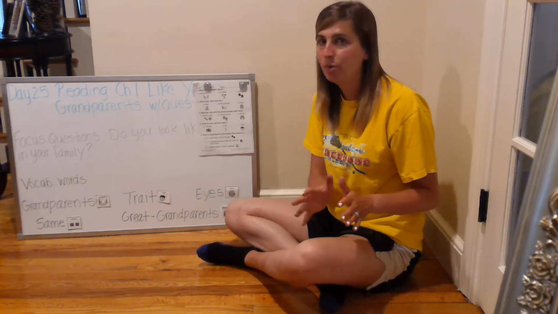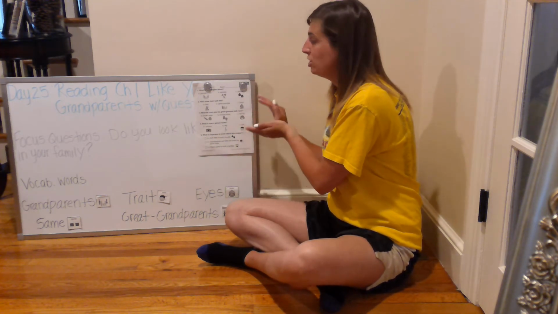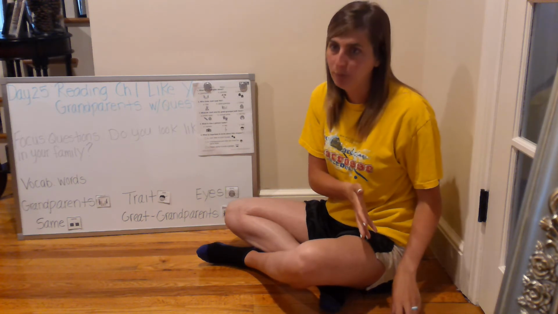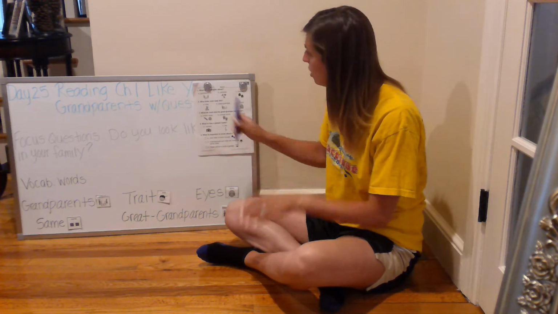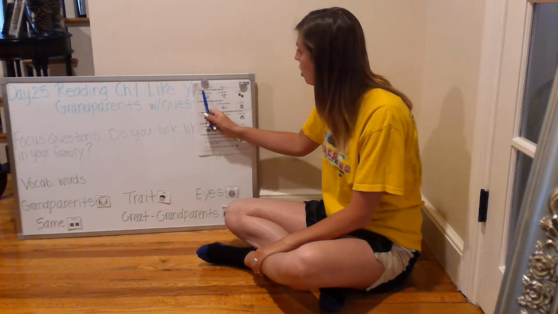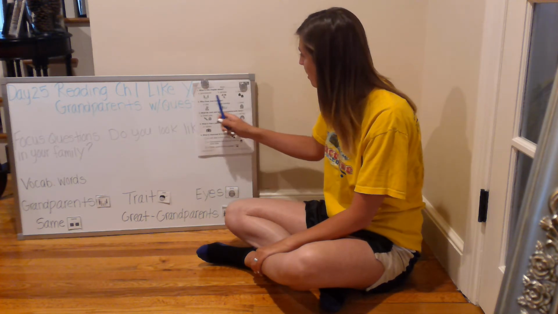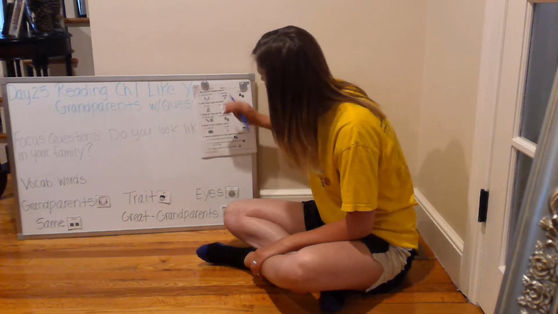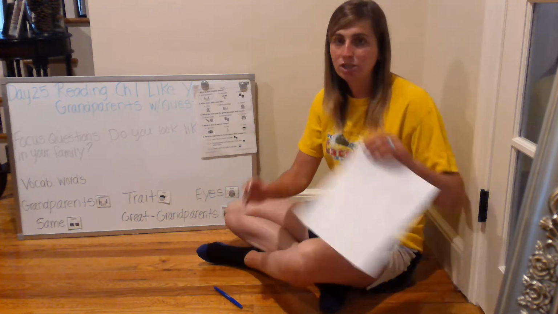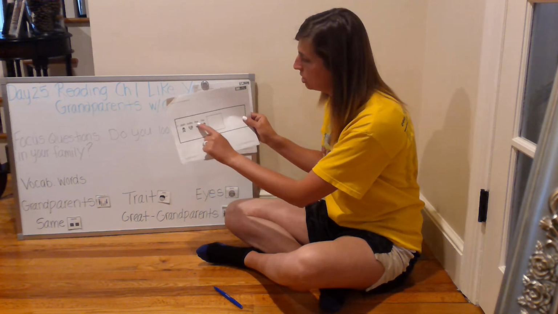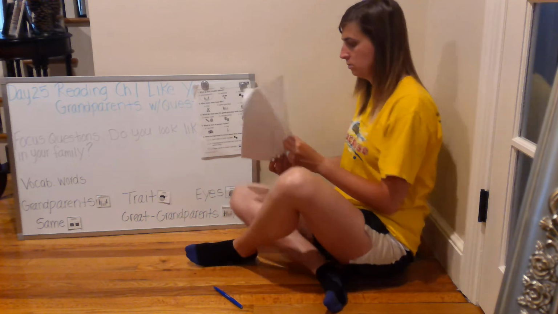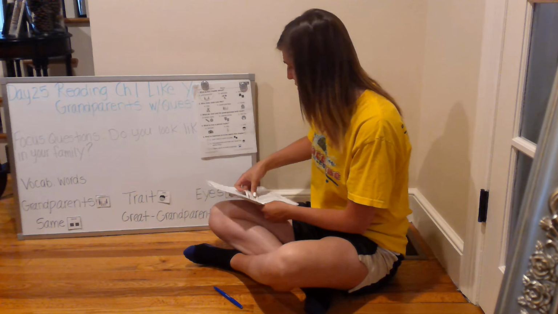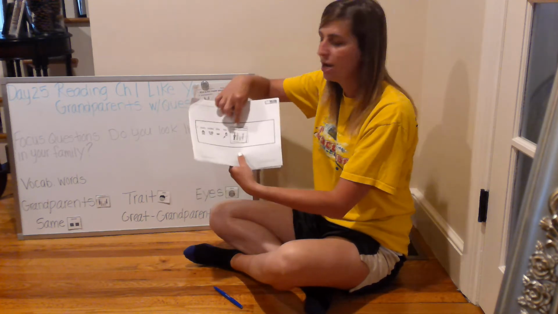So I'm going to do the same process. Read question number 1 of the multiple choice, answer it, and then read and answer the fill in the blank questions. So question number 1 on the multiple choice. What is this chapter about? Grandparents, animals, or houses? The correct answer is grandparents. Question number 1 on the fill-in. Josh looks like his blank. And the correct answer is going to be great-grandpa.